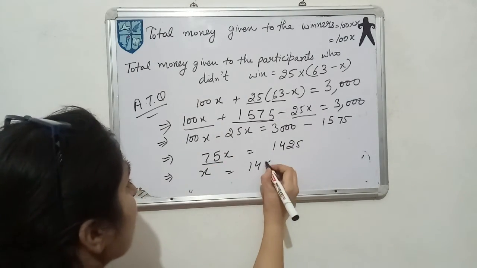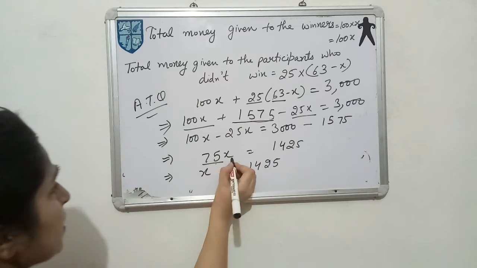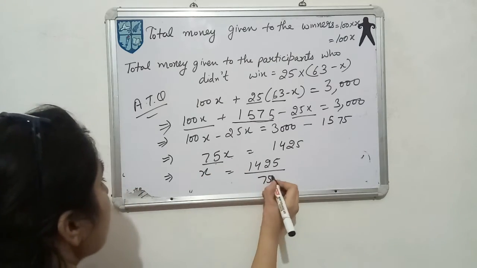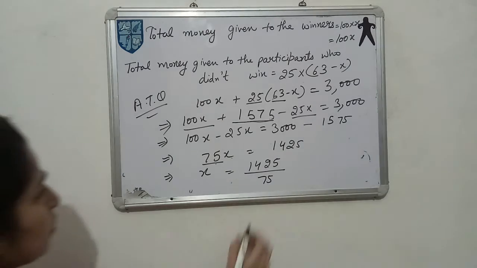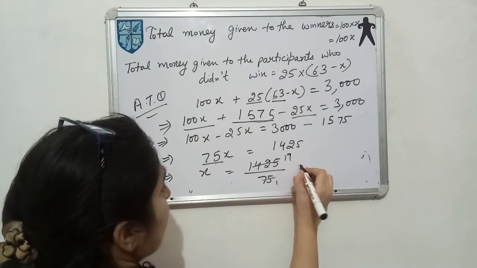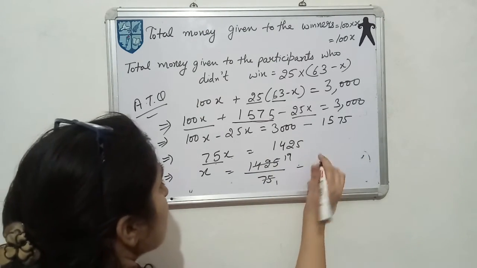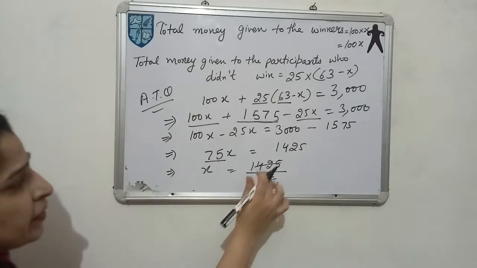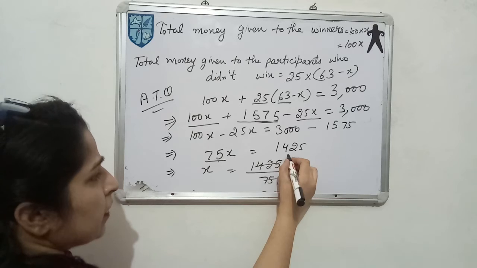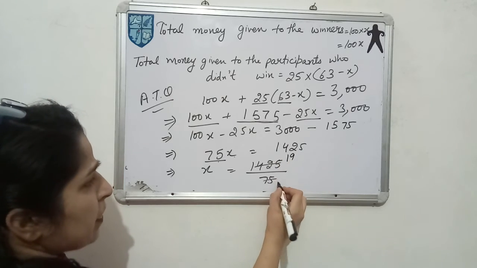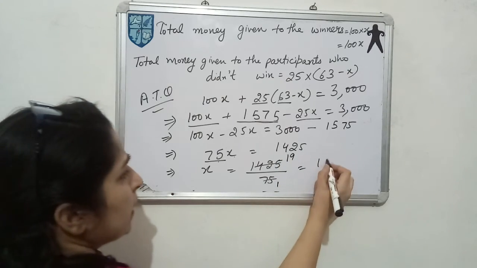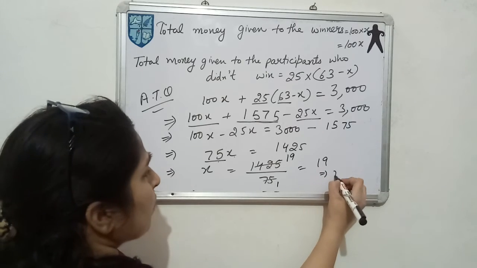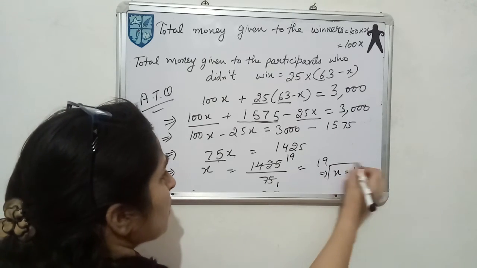So you will get 1425 over 75. Here it is multiply, so it will divide over there. When you do the cutting, you will get 19. Here I have directly cut. You can cut using the table also. So here you can see 75 and these two are cutting on the table of 75, it will come 19. So it means the X you have got is equal to 19. So this must be the value.